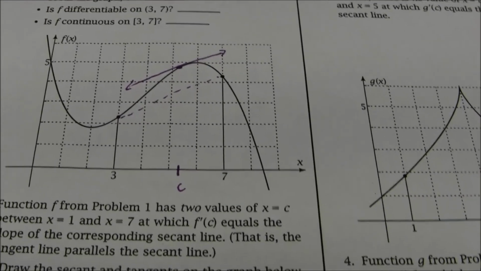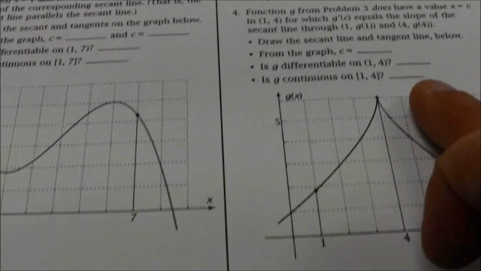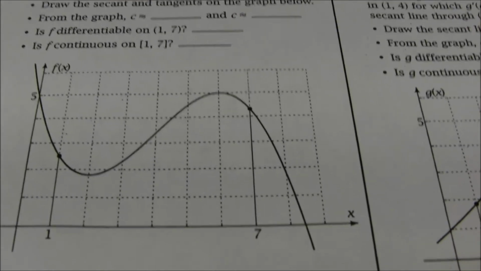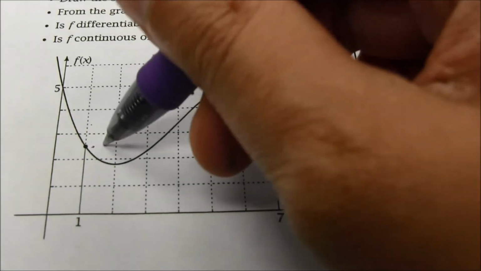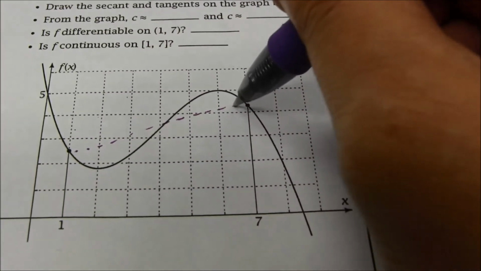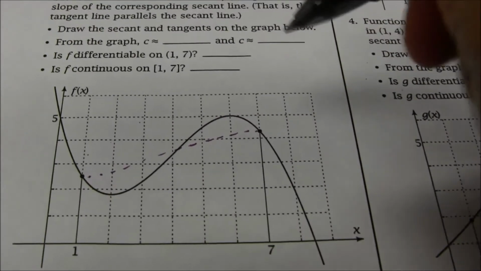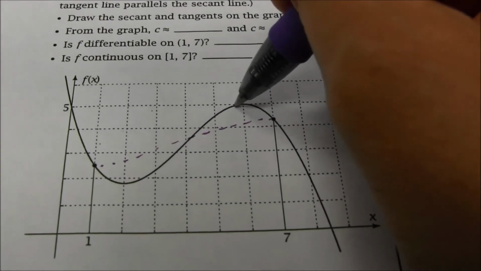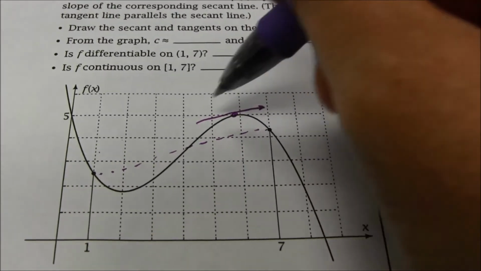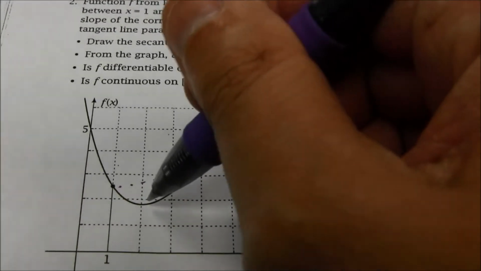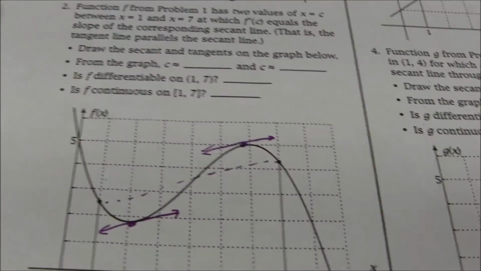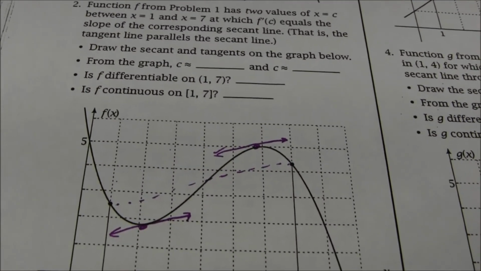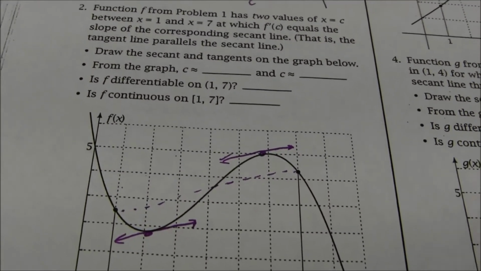The function's continuous and differentiable on the interval. Okay, notice this example, the function is still continuous and differentiable on the interval, and notice you're not guaranteed just one value of c. There could be multiple values of c. You can see here there are two places where the slope of the tangent line, the instantaneous rate of change, is equal to the slope of the secant line, which is the average rate of change. So it's not just one point, you could have multiple points.